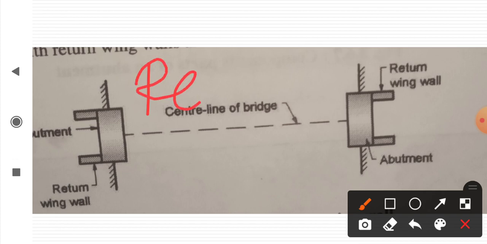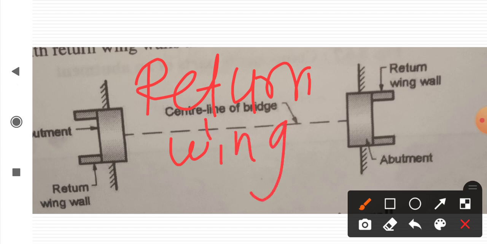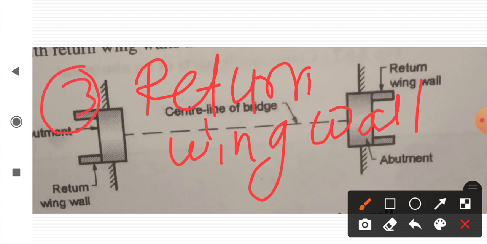Return wing wall. This is the third type of wing wall. When the angle of the wall with the abutment becomes 90 degrees, it is known as a return wing wall.